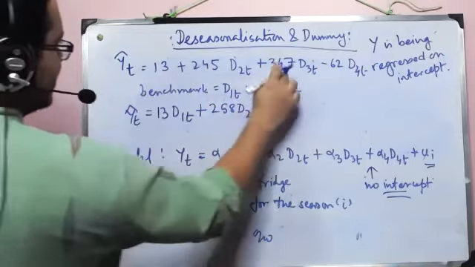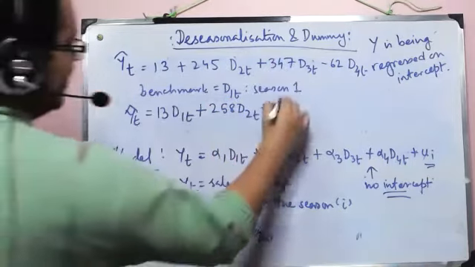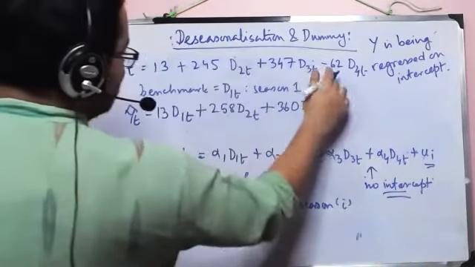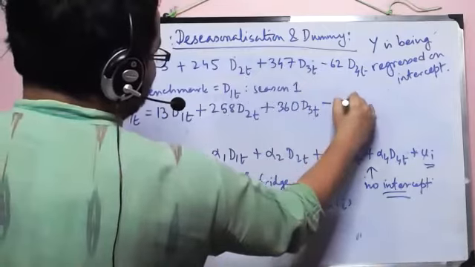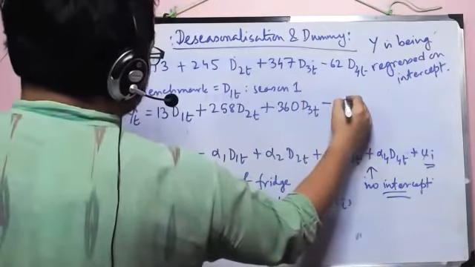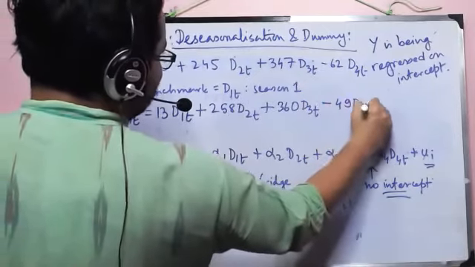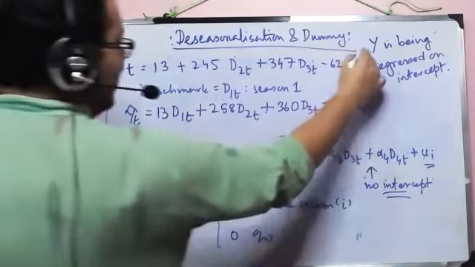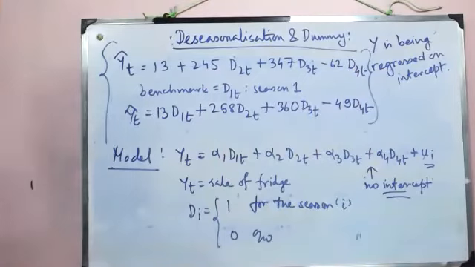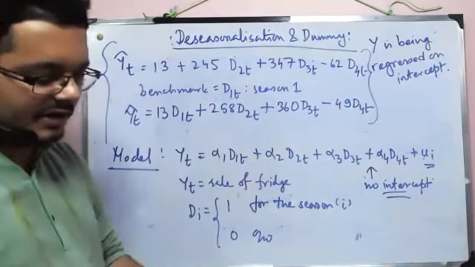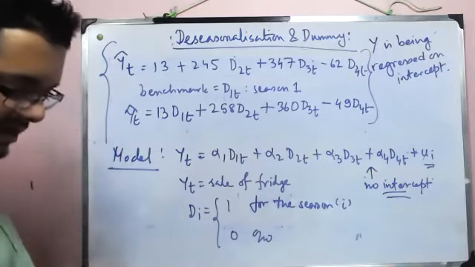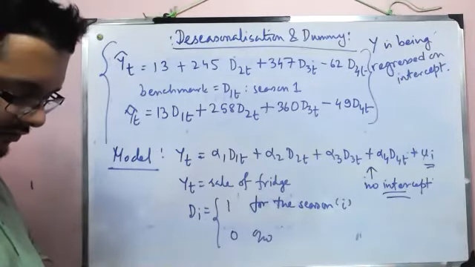Then 13 plus this one, so 360 d3t, and then 13 minus this, so minus, I think it will be 49 d4t. Okay, so now you understand, comparing these two models, how this actually works and why it is absolutely fine if you use 4 dummies or if you use 3 dummies and 1 intercept.